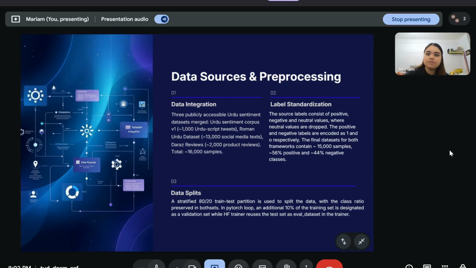For the pre-processing, before we could even think about the AI part, we had to fix our labels. Since we combined three different datasets, some used words like neutral and dislike, while others used numbers. So we simplified everything into two categories, which were positive and negative. We turned them into ones and zeros so the computer could understand them easily. Then we split our data into 80% for training and 20% for testing.